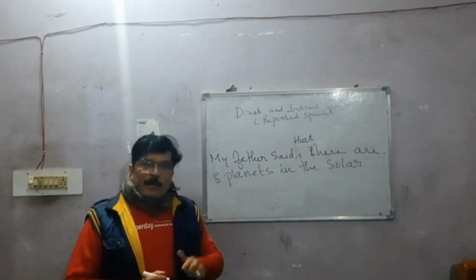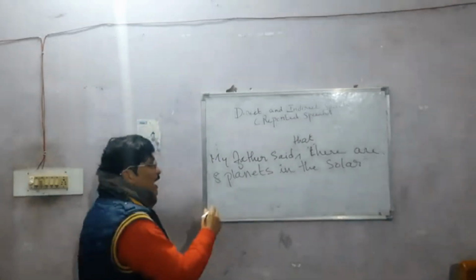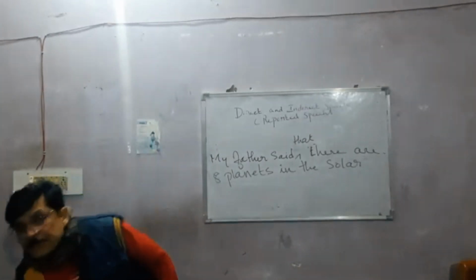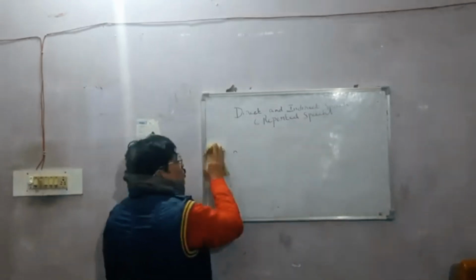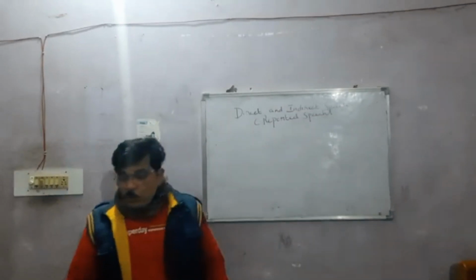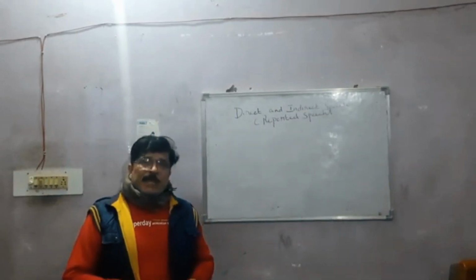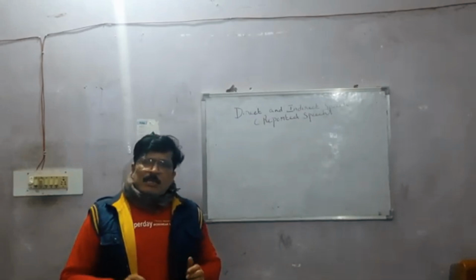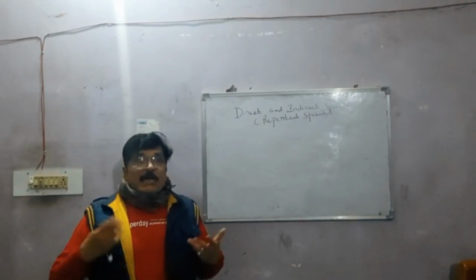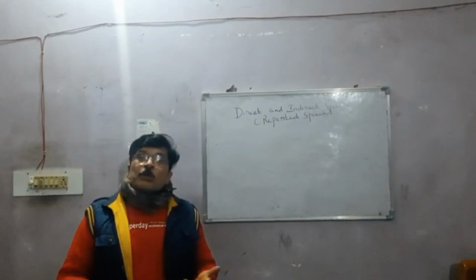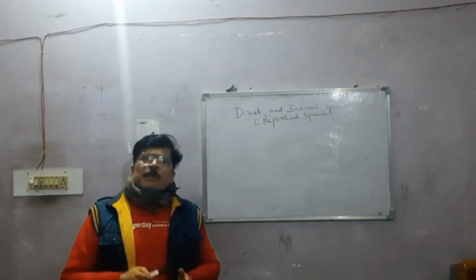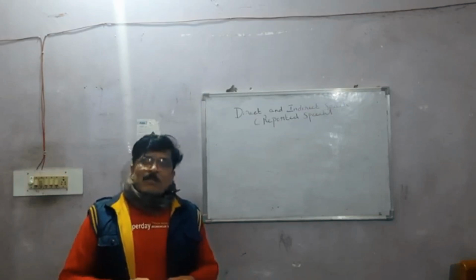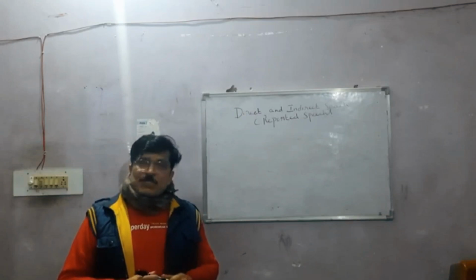Now the third one is that if it is a habitual action. Now supposing the sentence is a habitual action. I suppose you know what a habitual action is. A habitual action is something that you are doing every day. I get up in the morning, I go to school daily, I play cricket in the evening, I brush my teeth in the morning, I have my breakfast. All these are habitual actions.